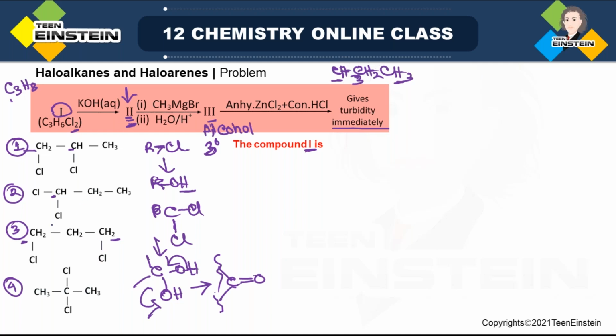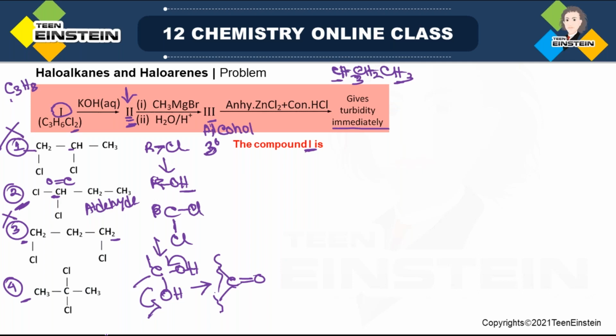You can get it only from option 2 or option 4, because in 1 and 3, the 2 chlorines are not attached to the same carbon. So you can cancel these 2 options. Now if it is option 2, then the double bond will be generated at the terminal carbon. That is, C double bond O will be generated at the terminal carbon. That means it will be an aldehyde. But 2 is not an aldehyde because 3 is a 3 degree alcohol. 2 cannot be an aldehyde. That means the correct option will be the last one.